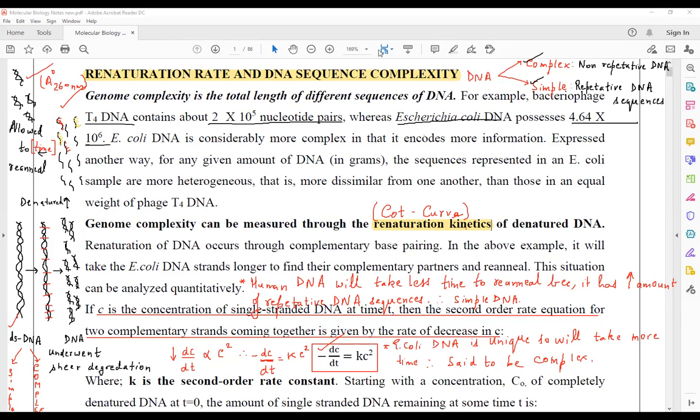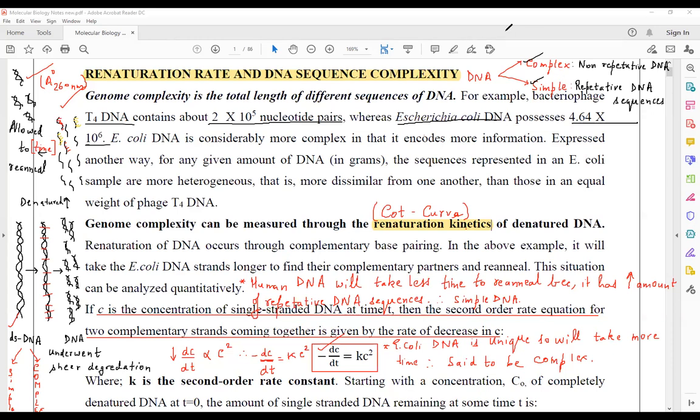Anyone has any doubt, you can note down the things along with me, or after the class also you can note it down. Okay, now moving forward, I should rub this out.